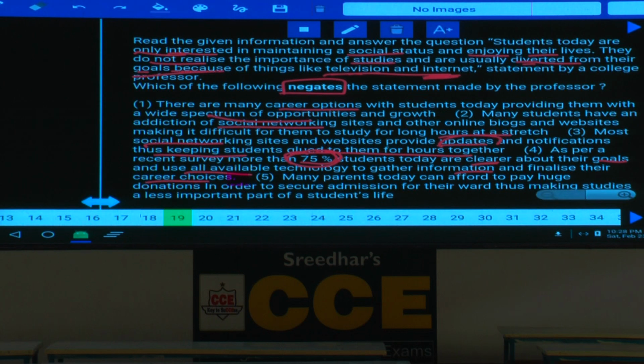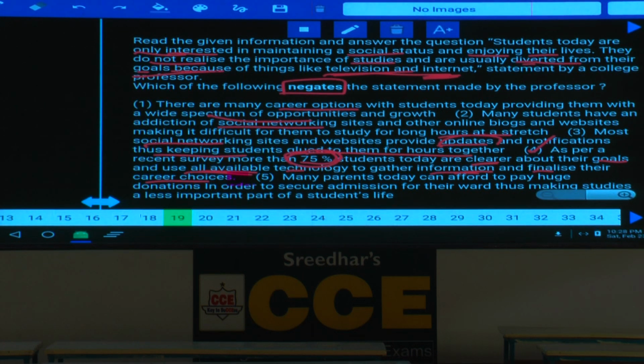And at the same time, they are using all the available technology for what? To gather information and finalize their career choice. That means they are using the internet in order to reach their goals. Whatever the statement made by this professor is wrong. Why is it wrong? Because they are using the internet in order to reach their goals, but not to deviate from the goals. Hence, what is your answer here? Choice 4 is the answer.